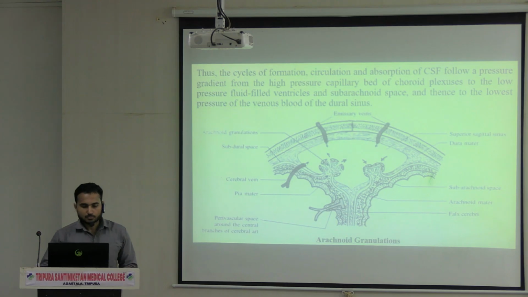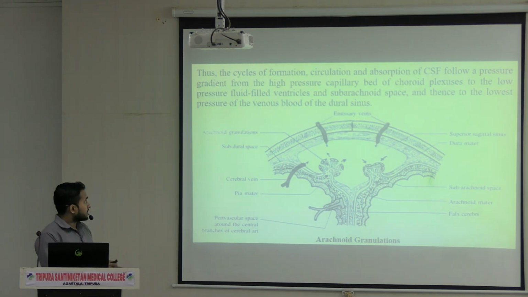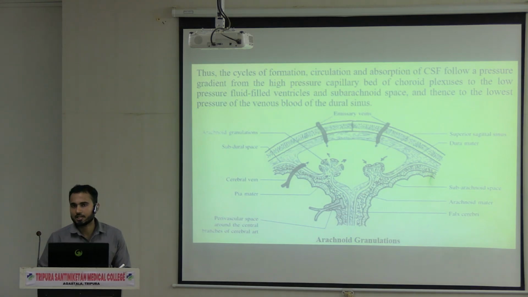Now this unidirectional flow is regulated by the pressure of the CSF. The formation, circulation and absorption of CSF follow a pressure gradient. That is, from the high pressure capillary bed of the choroid plexus, from which the formation is taking place. Always keep that in mind.